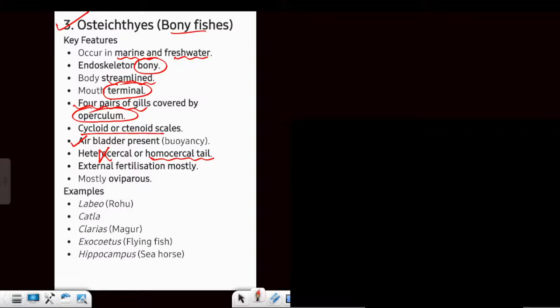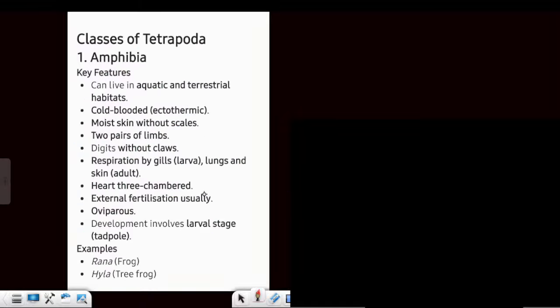Then the external fertilization mostly, and most of them are egg laying, so oviparous. Now see the examples: Labeo, Catla, Clarias, Exocoetus, Hippocampus is a seahorse. Now, why do we call flying fish a flying fish? It has a very large pectoral fin. So it glides beautifully outside the water, using the pectoral fin. Are these points clear to everyone?